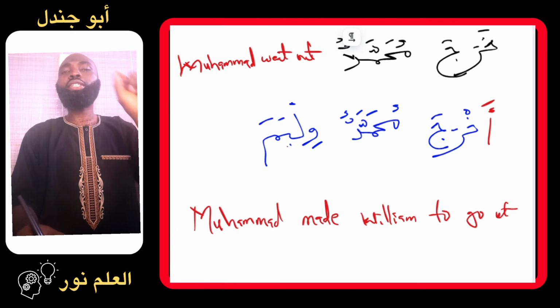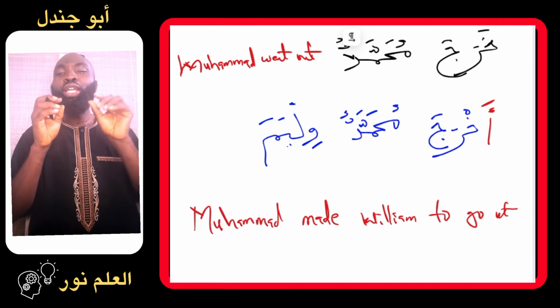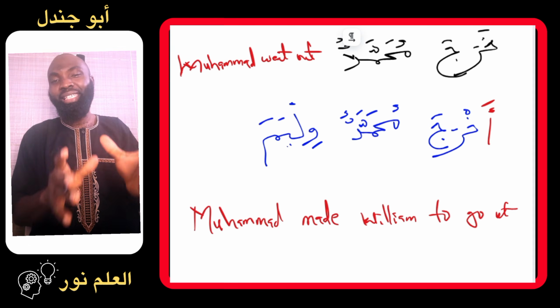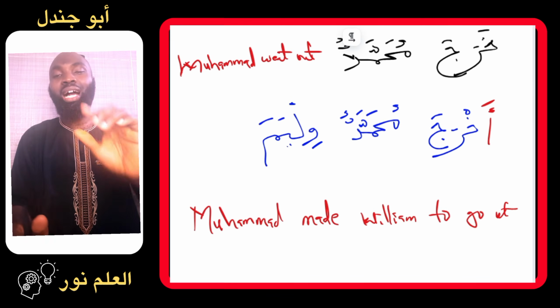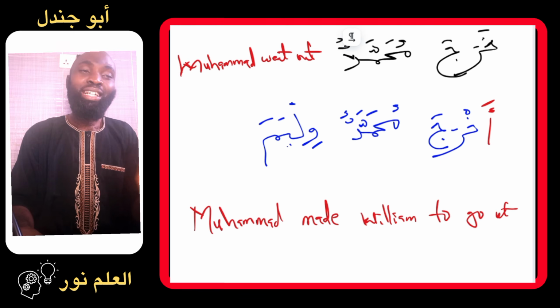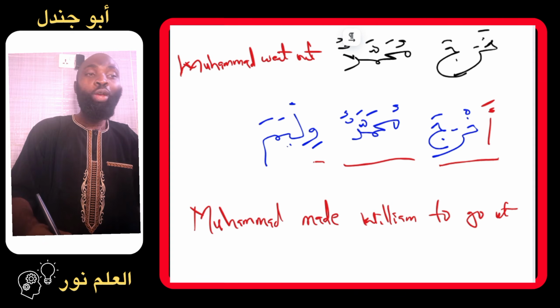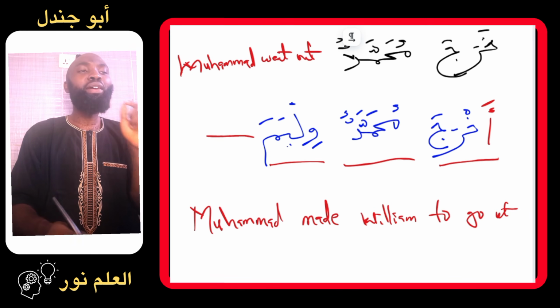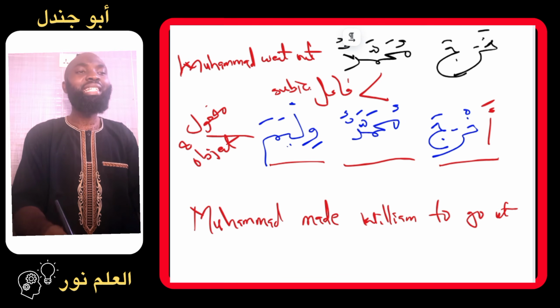So the first one, kharaja Muhammad: Muhammad went out by himself. Here the verb kharaja only works with a subject, a performer of the action. So Muhammad performed the action of going out. However, in the second, akhraja Muhammad made to go out who? William. So William is serving as the maf'ulun bihi, which we call the object of the sentence, while Muhammad in these two sentences is serving as the fa'il, the subject of each sentence.